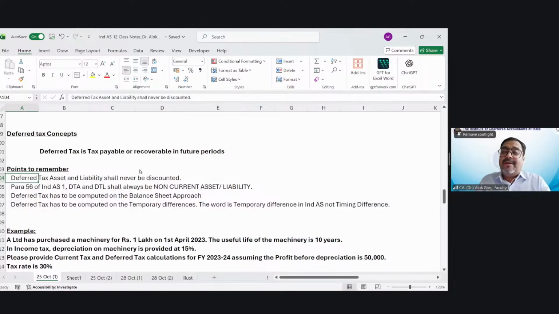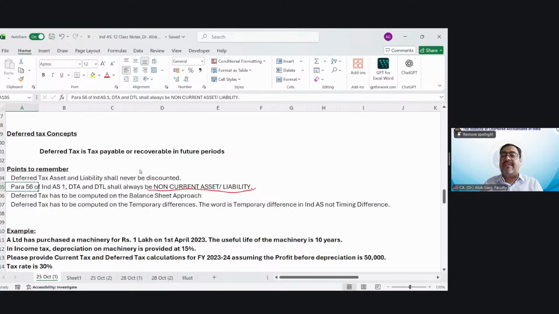Friends. Now my question to all of you. As an auditor, you know that whatever deferred tax asset I have recognized on the losses in this 31st March, para 56 of Ind AS 1 says that DTA and DTL shall always be a non-current asset or non-current liability.